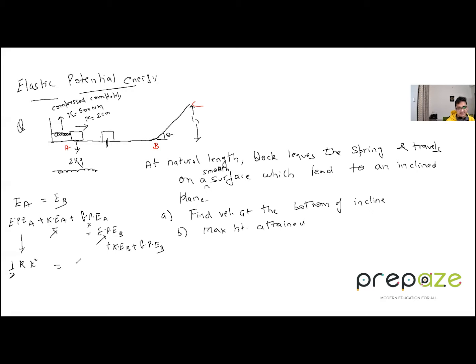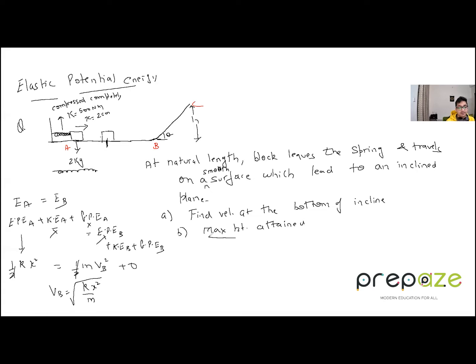Kinetic energy at B, yes, there is kinetic energy at B, which we need to find out, with velocity at B square. Gravitational potential energy is there? No, it is not. So that is half k x square. This equals half m v square. So the velocity at B is equal to the square root of k x square by m. Okay, that is the velocity.